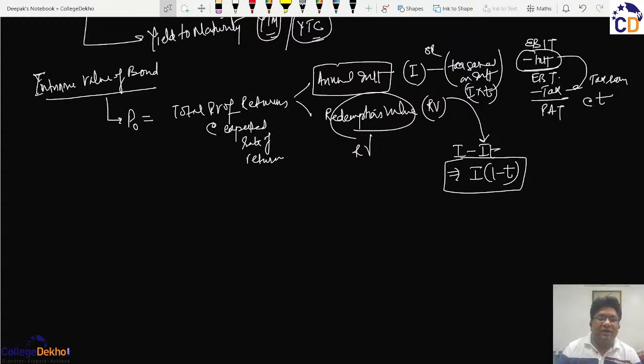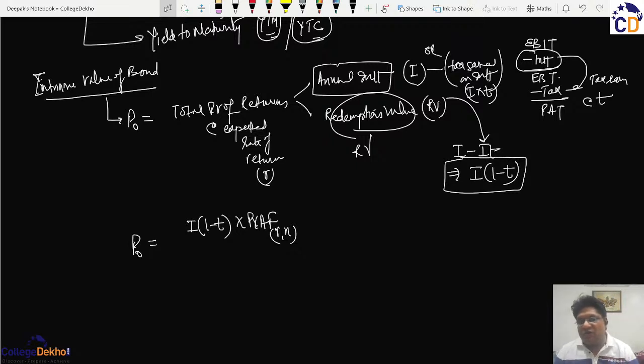If we take that expected rate of return as R, then this current price shall be equal to this annual interest, which can be I or I(1 minus T), and this will constitute an annuity. So if we multiply it by the present value annuity factor for the rate of return and the number of years of maturity, this will denote the present value of the annual interest after tax.